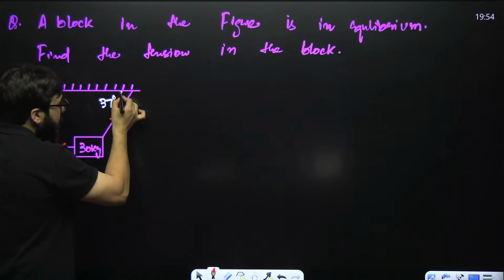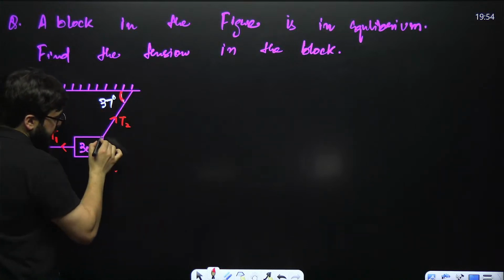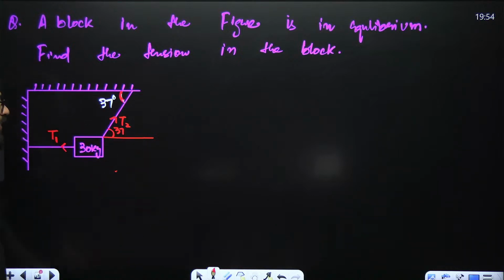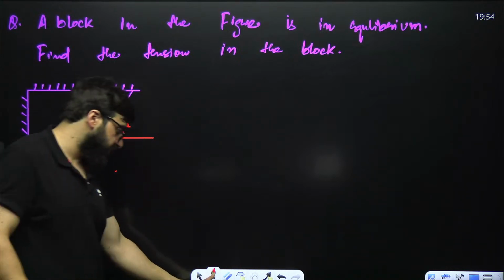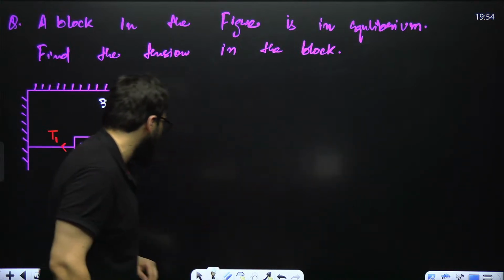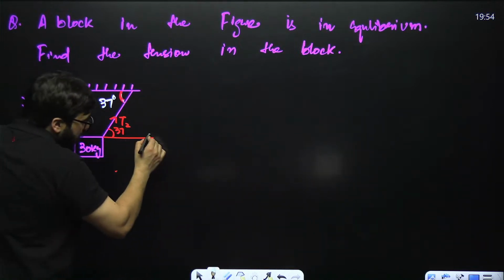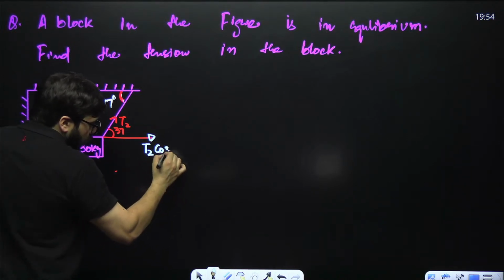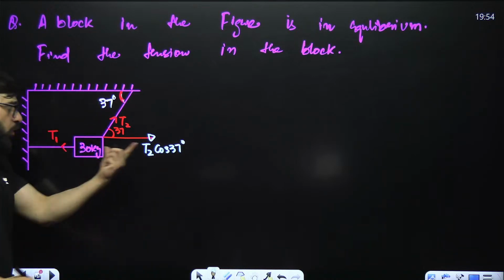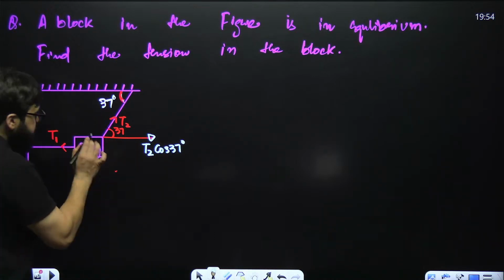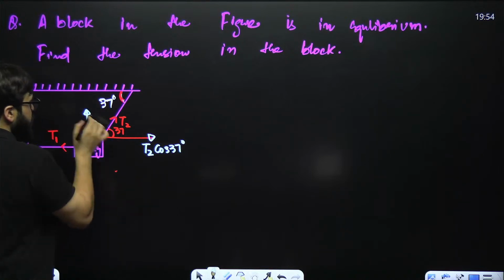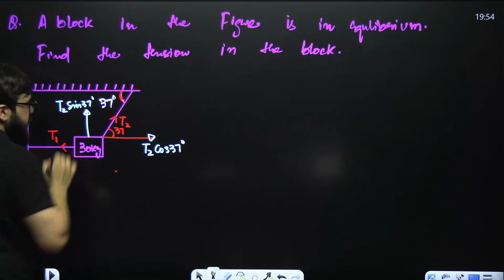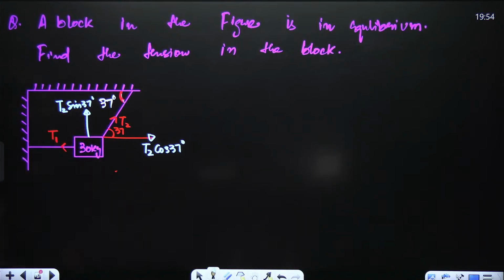Now, here this angle is given as 37 degrees. Don't you think that this will also be 37 degrees? Why, sir? Because this angle and this angle are equal. We have studied this in the 8th class. Now, if this is T2, what is the force acting on this block? That will be T2 cos 37 degrees, T2 cos theta. And in the upward direction, what is the force? That is T2 sine of 37 degrees. It's another component in the upward direction.